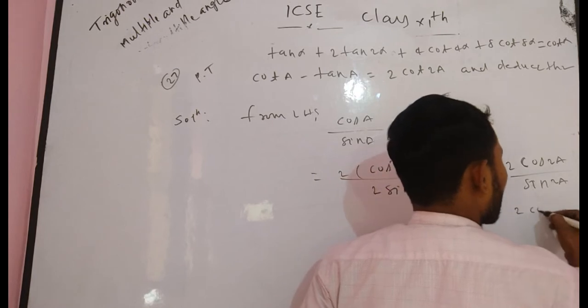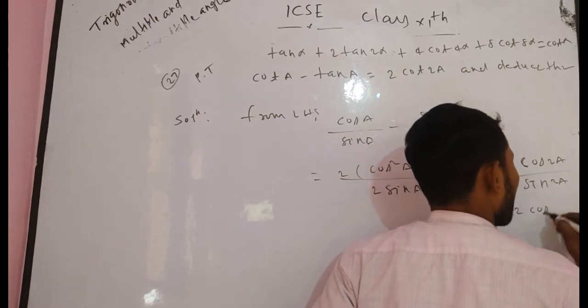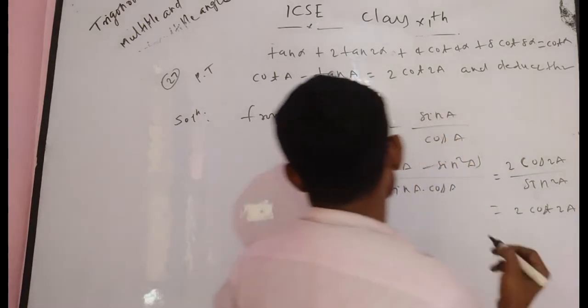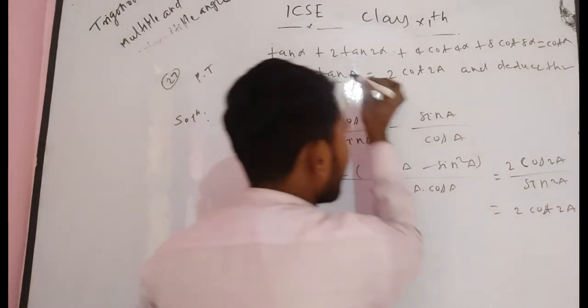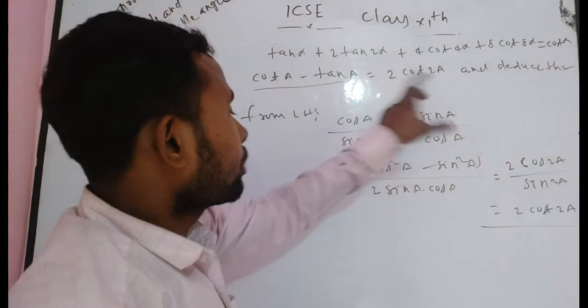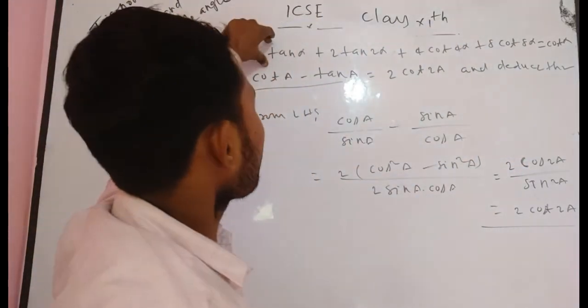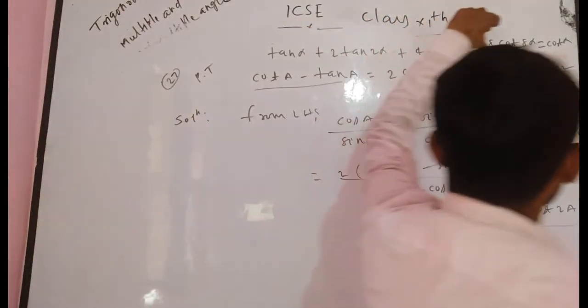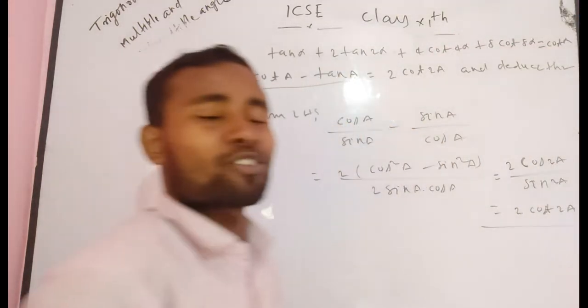What is the formula of cos 2A by sin 2A? That will be cot 2A. So cot A minus tan A is equal to 2 times cot 2A. Now you have to deduce the next expression: tan alpha plus 2 tan 2 alpha plus 4 cot 4 alpha plus 8 cot 8 alpha is equal to cot alpha.